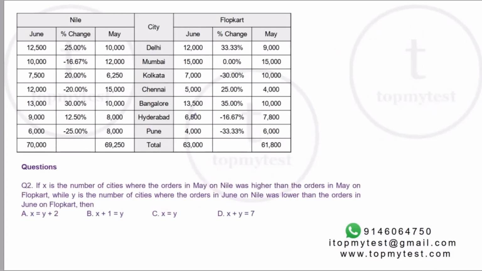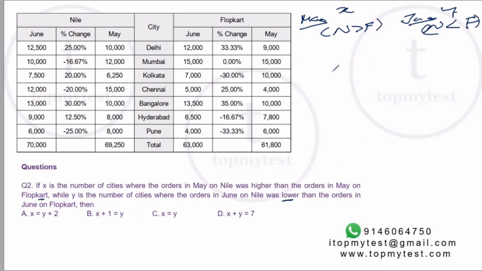And question number 2, which was the last one left over, right? If X is the number of cities where the orders in May on Nile was higher than the orders in May on Flopkart. Okay. So X is where May, Nile is more than Flopkart. While Y is the number of cities where the orders in June on Nile was lower than the orders in June on Flopkart. So Y is for June, right? Nile has to be less than Flopkart, right? What is the relation between X and Y? So X is equal to Y plus 2, X plus 1 is equal to Y, C is equal to X, X plus Y is equal to 4.